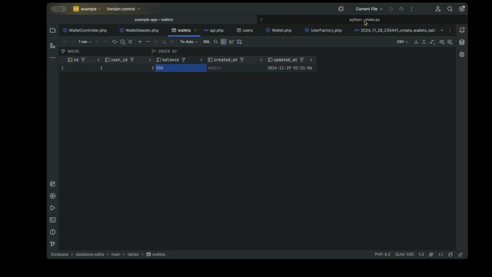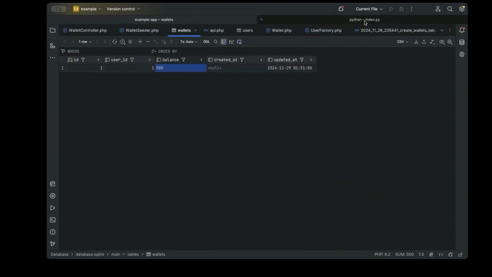Good. Now, as you can see, something went wrong. Our first balance, we made the first $100 withdrawal request, then 400, 300, 200, 100, 0, and it immediately started saying insufficient balance, as you can see.